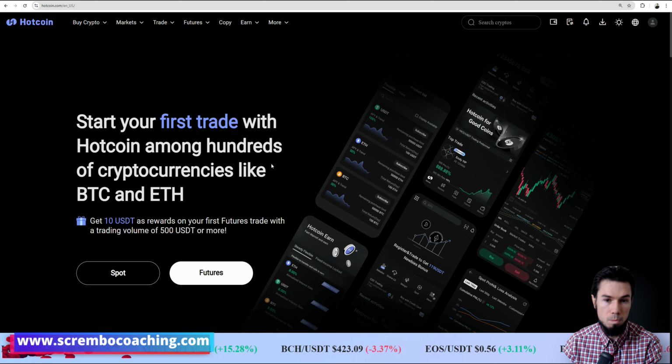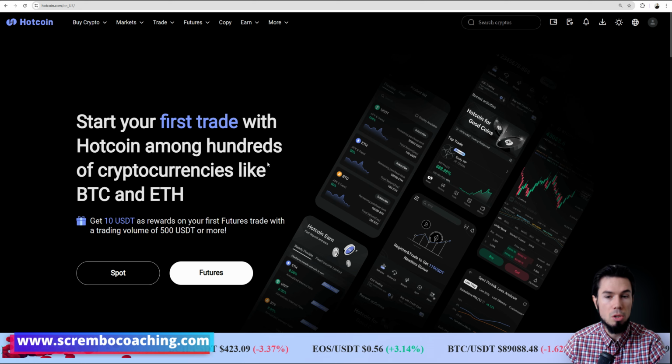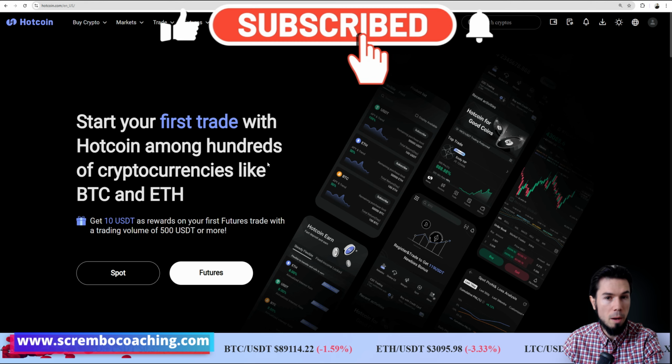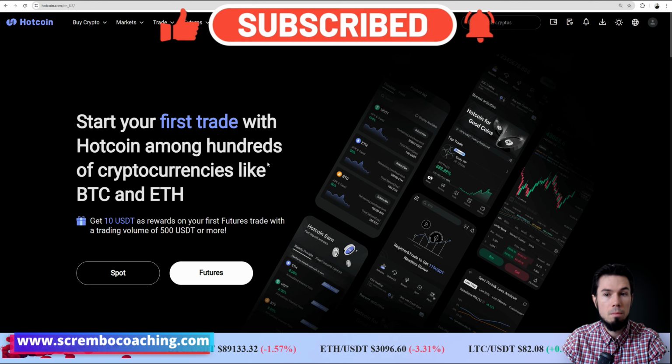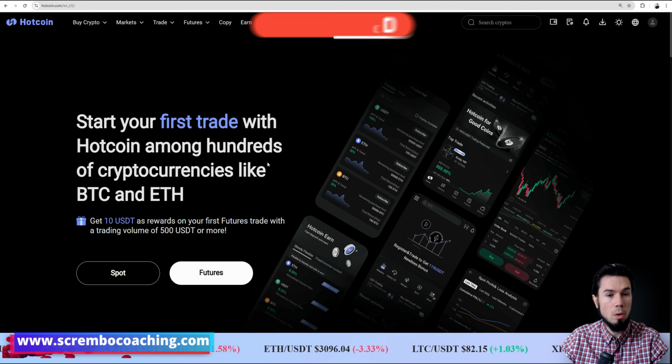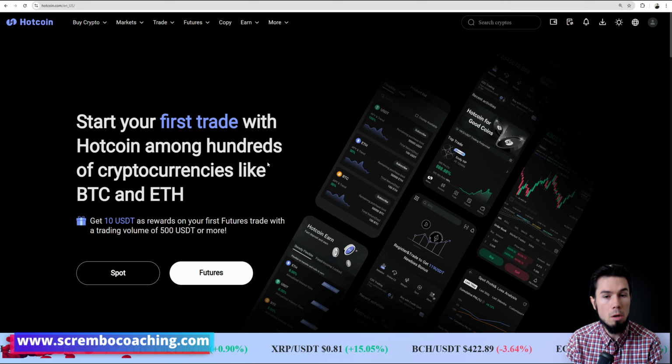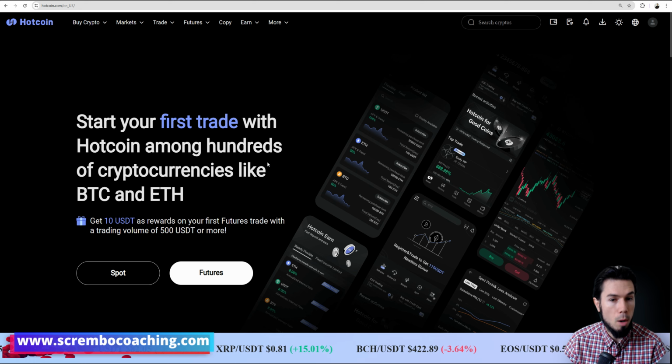Assuming you already have an account, this is the main page. Now you obviously need resources before you can trade and buy cryptocurrency and perform so-called spot trading, which most likely represents the fact that you're buying the quantity of that crypto itself. So if you want to buy, for example, 1 Solana with USDT, you purchase 1 Solana and you can cash out that 1 Solana out of the HotCoin platform and move it to your mobile wallet or Ledger wallet or whatever wallet externally, out of the platform. So you buy the quantity of the token and you can move it. This is what spot trading means.